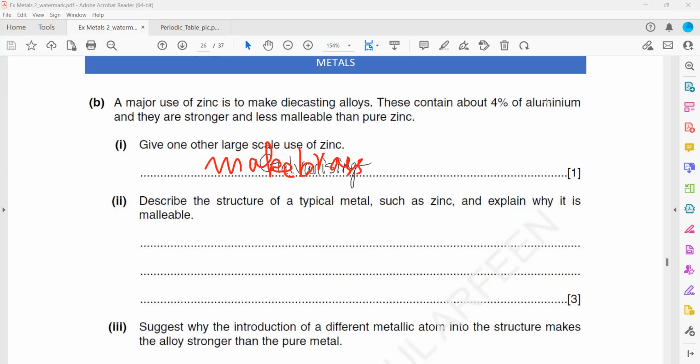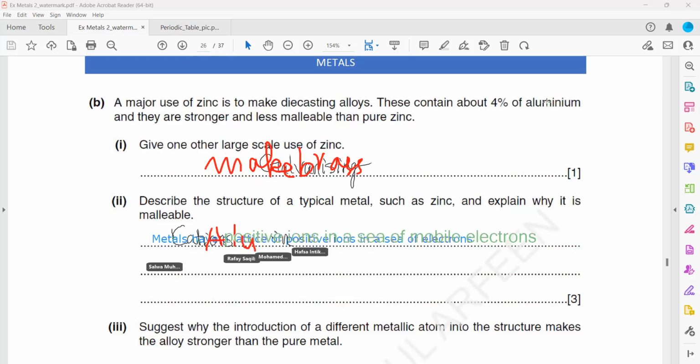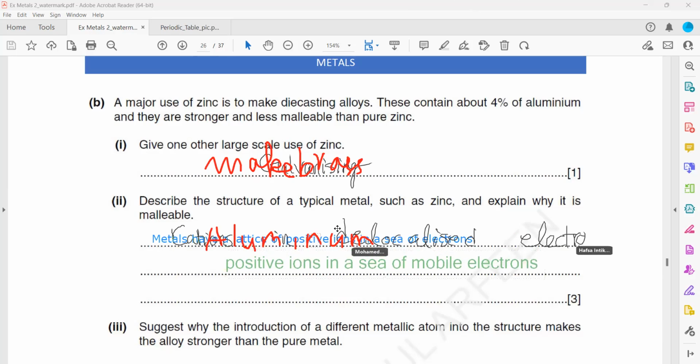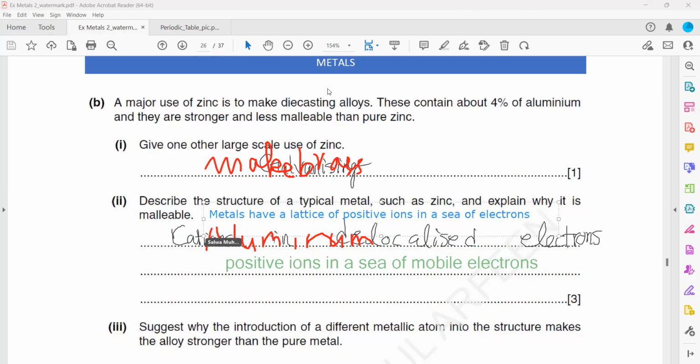You can use your mic, you can use the chat, or you can use screen annotation to answer this. Metal: positive ions in a mobile sea of electrons, held together by strong force, and layers can slide over each other. That's right.